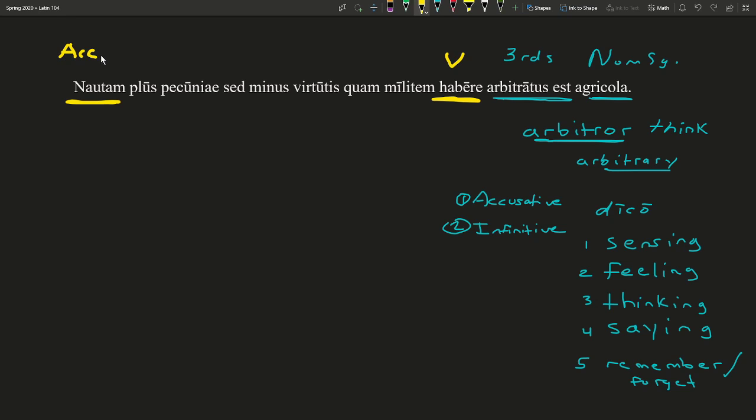So I will go ahead and just mark that as accusative subject. So let's go ahead and start to figure this out. The sailor is now the subject, so our accusative is now the subject. And what is he doing? He habera. So he has, but what does he have?